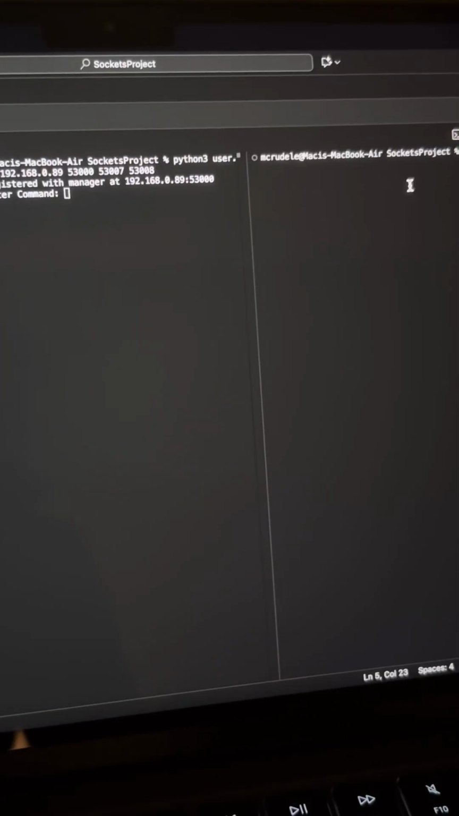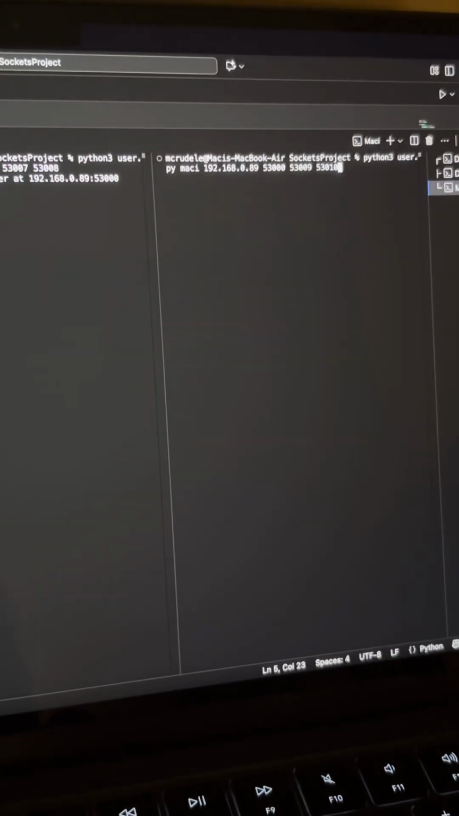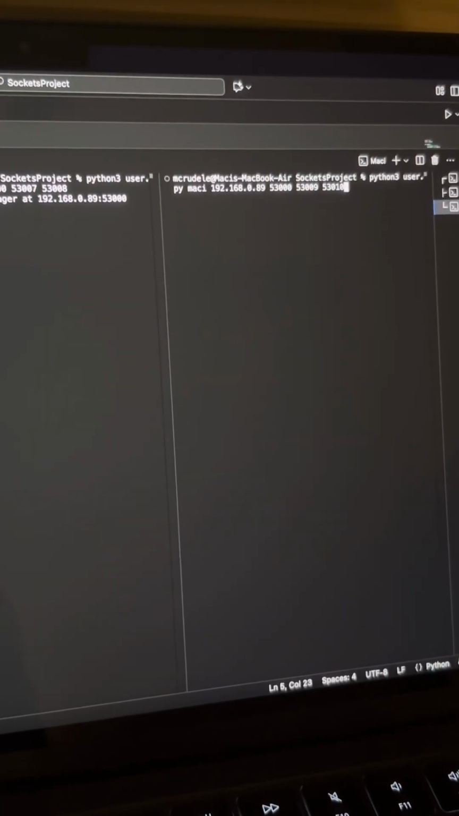So our first user is going to be named Daniel. He's going to get ports 7 and 8, 53,007 and 8. He's registered, and then our second user is going to be named Macy, and she's going to get ports 9 and 10. She's registered. Now, we're going to start making a DSS.